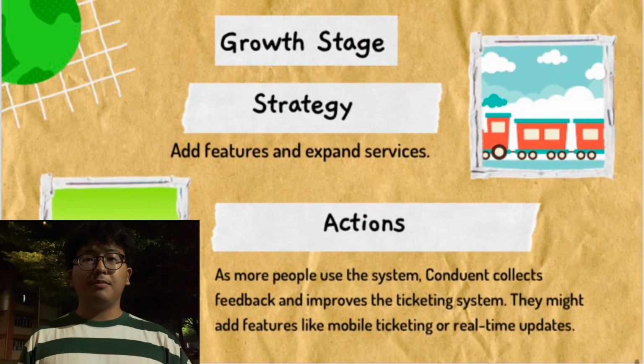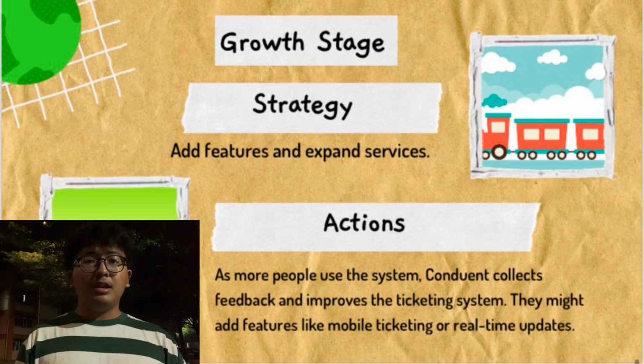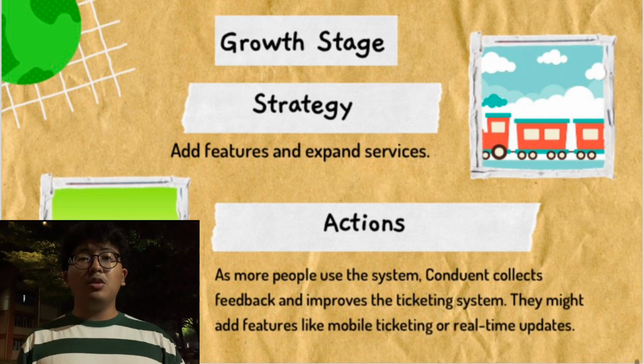For new features based on feedback, they could add features like mobile ticketing so people can buy and use tickets directly on their phone, and real-time updates so users know when buses, trains or other transport options are arriving in real time. This improvement makes the system more useful, attracting even more users and helping the company grow.